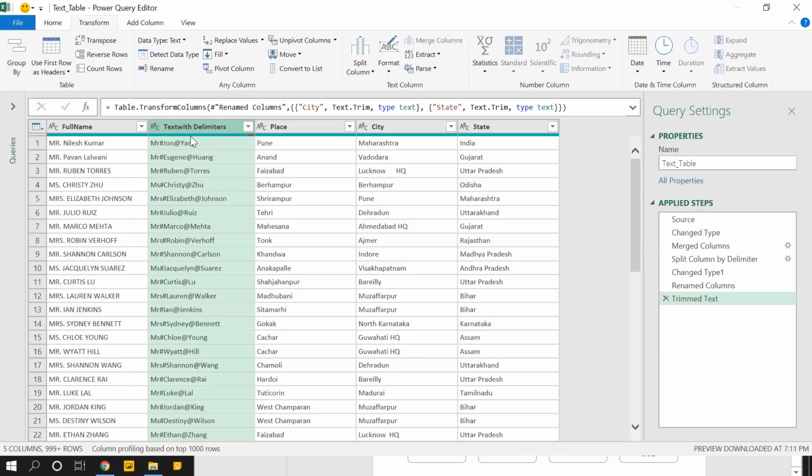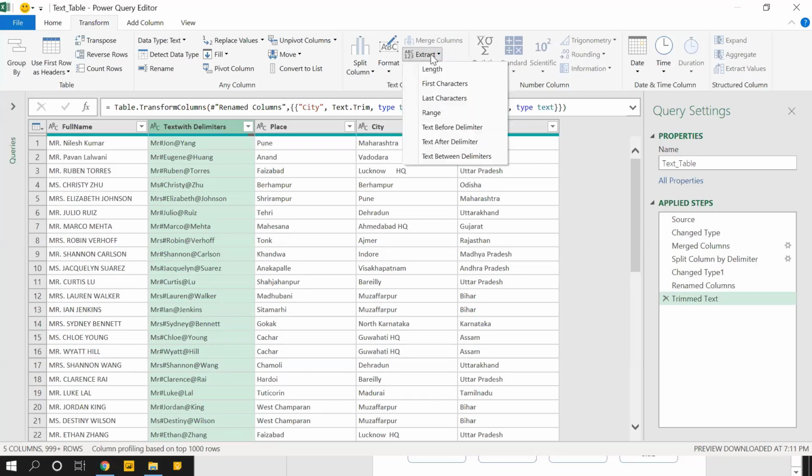Let's go a bit lengthy method. First, I'll separate text before hash, then text after at the rate, then text between those two delimiters, one by one. Lengthy steps, I know.